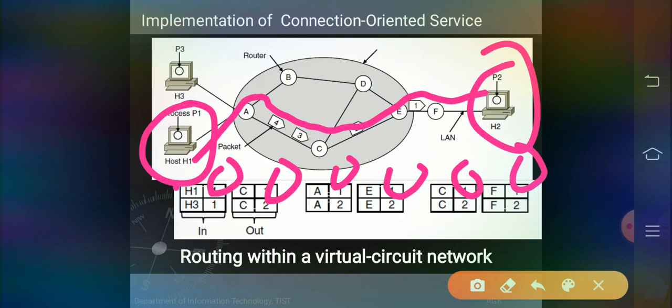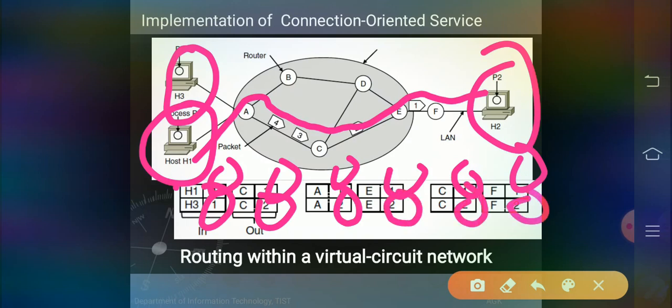Next, H3 is the host transmitting the information. So H3, as the host, transmits its first packet of information. Here it is 1. So here C is 2, A is 2, E is 2, C is 2, F is 2.